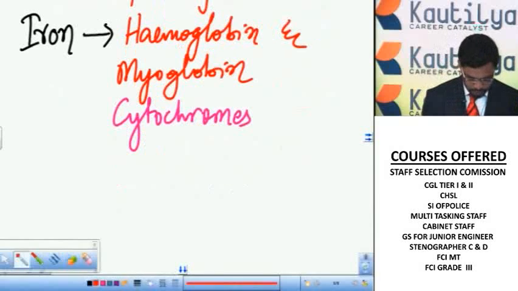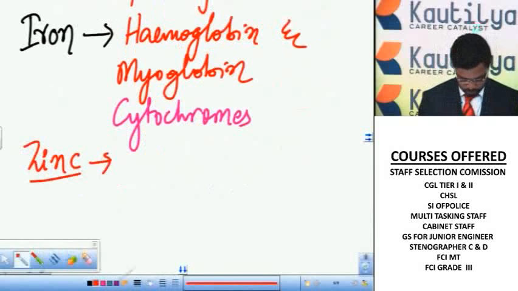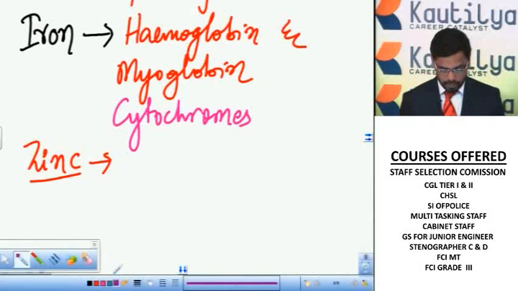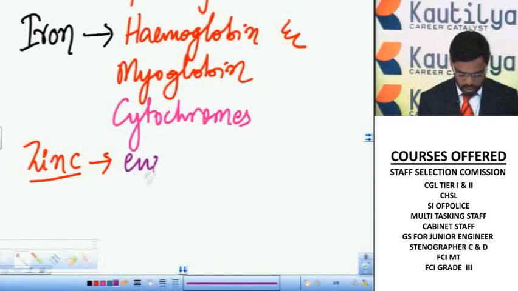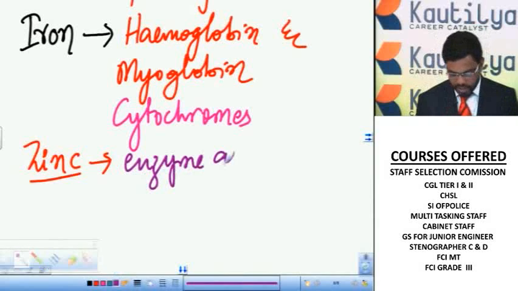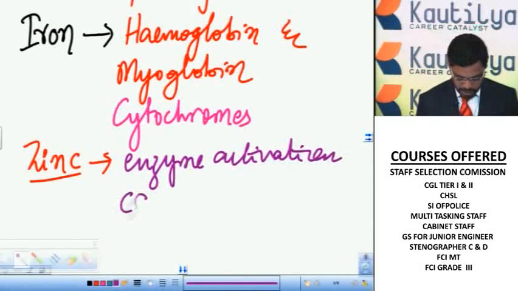And next, zinc. So zinc is useful for enzyme activation and carbon dioxide transportation.